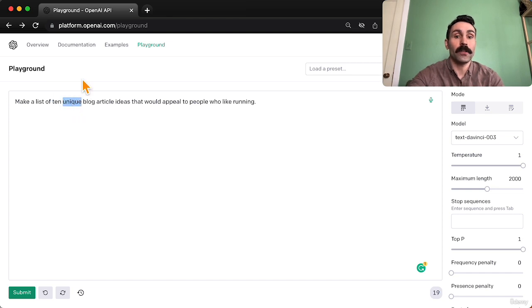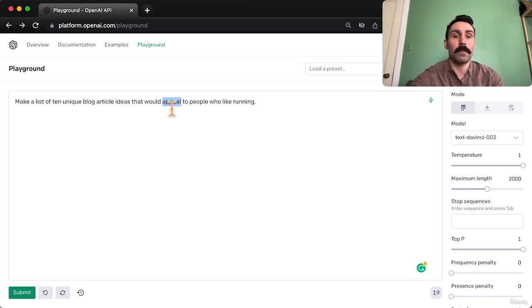Now, prompting for unique ideas will help ensure that ChatGPT doesn't repeat itself or give you generic ideas. You can even ask for surprising ideas or striking ideas to get a little bit more variety. Now, I asked for blog article ideas, but you could easily change this to ebooks, instructional guides, webinars, YouTube videos, basically whatever type of content you want to create.